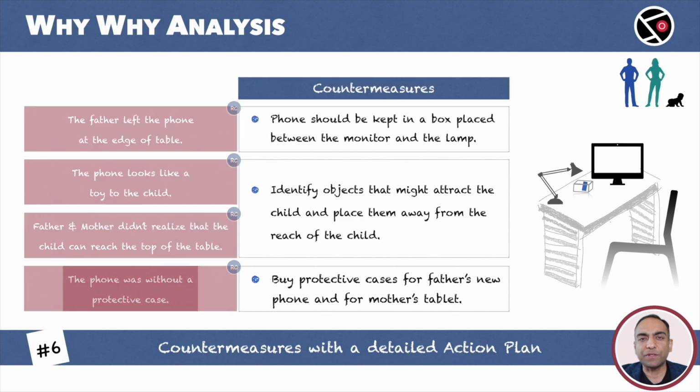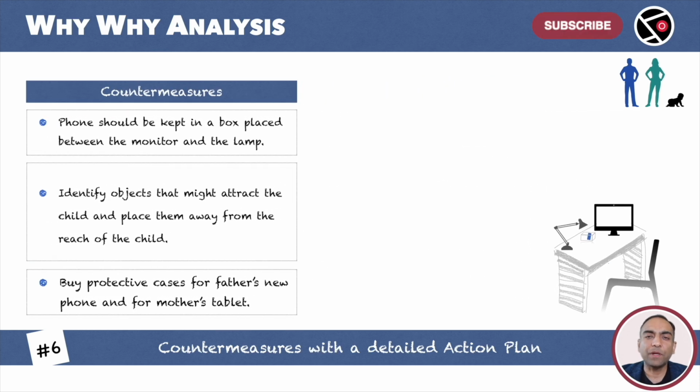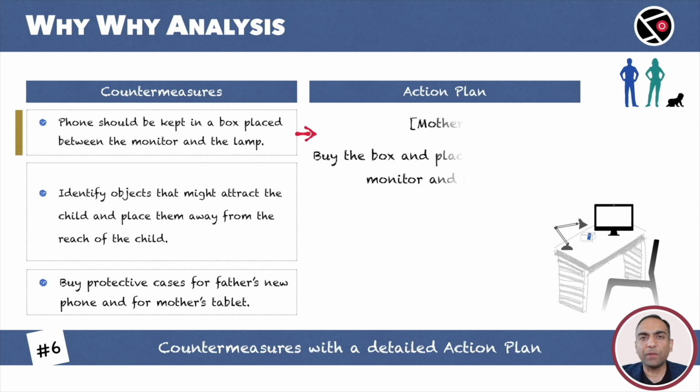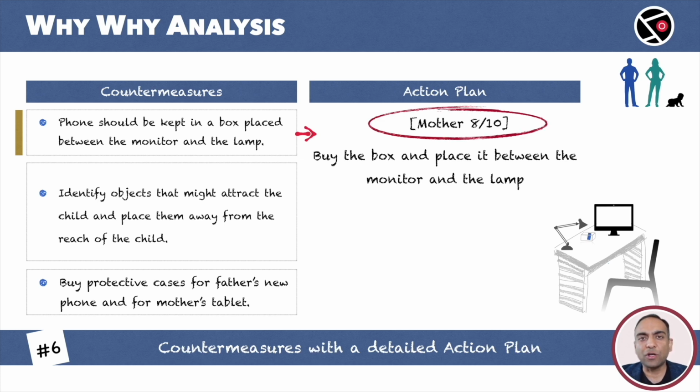We have the countermeasures. The next step is to flesh out the action plan. What has to be done? Who is the person responsible? What is the schedule? Be as detailed as possible. Our first countermeasure is that the phone should be kept in a box between the monitor and the lamp. The action item for this will be: buy the box and place it between the monitor and the lamp. This is the task. Mother is the person responsible and she has to complete this task before August 10th.